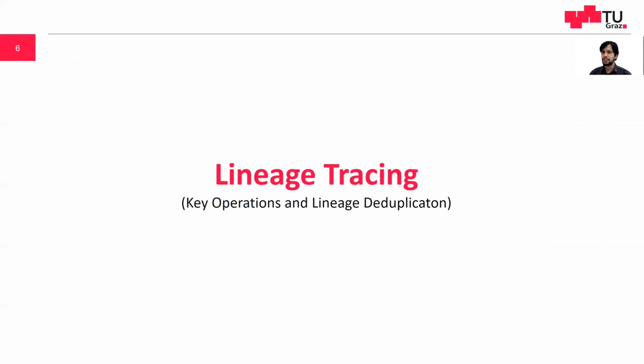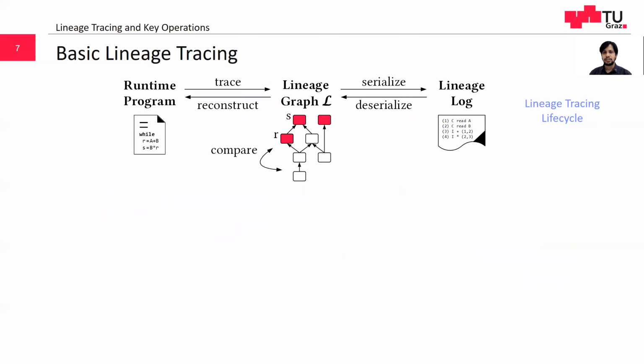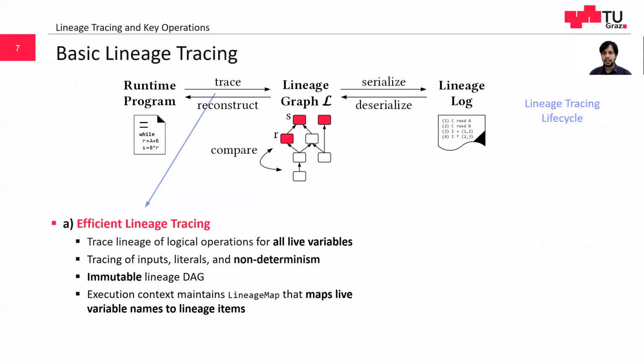We first describe efficient means of lineage tracing and the key operations. In this figure, we see the life cycle of lineage tracing with the key operations. During runtime of a linear algebra program, we maintain lineage DAGs for all live variables. The immutable lineage DAG is then incrementally built as we execute runtime instructions. We maintain a lineage map that maps live variable names to lineage items. Before executing an instruction, we obtain the lineage items for the instruction outputs and update the lineage map. For non-deterministic operations like rand and sample, we include a system-generated seed in the corresponding lineage items.